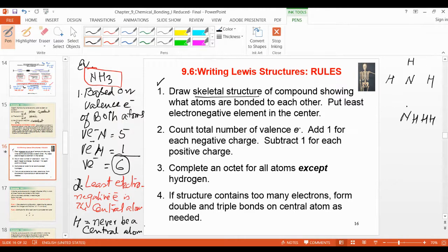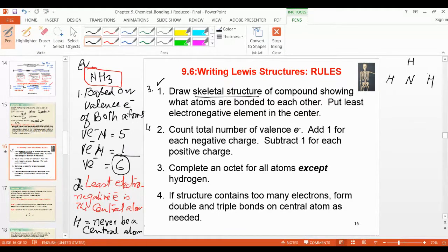You have to arrange these 3 atoms around the central atom in such a way that the interaction between these atoms will be less. This is the only way. You cannot put them like this. Okay? Remember that. So this is the skeleton. Now, this is according to the third point.